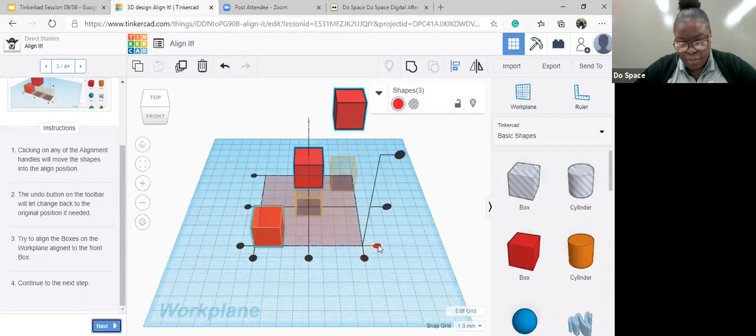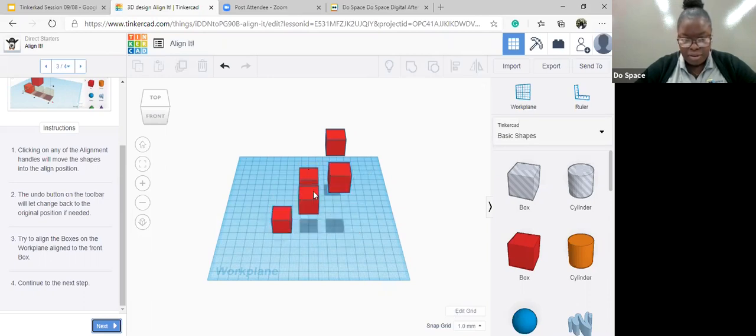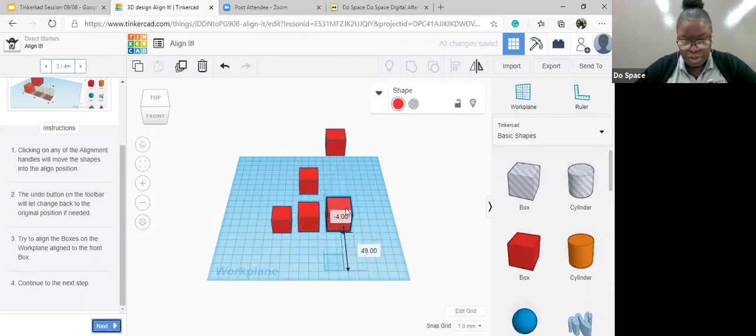No. Nope. So what I'm going to do is click on this one and then hold on, and just bring my boxes forward and do the same thing right here.